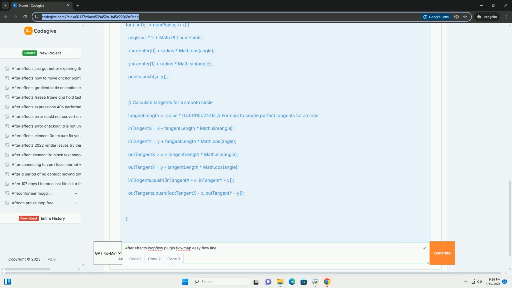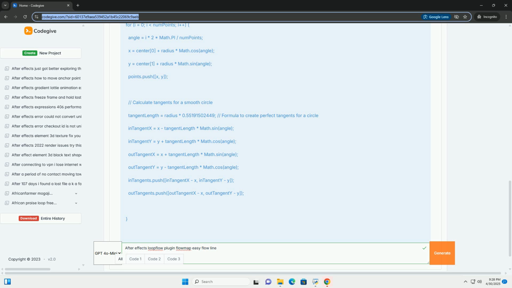Path resolution. Defines the number of points used to create the path. Higher values result in smoother paths but require more processing power. Rotation. Very important, this section controls how the layer rotates along the path. Experiment with the following settings.